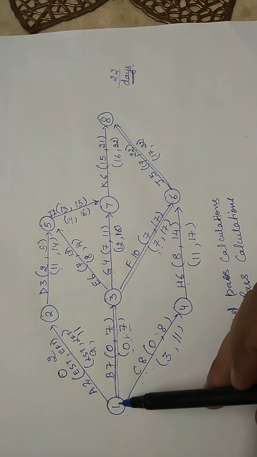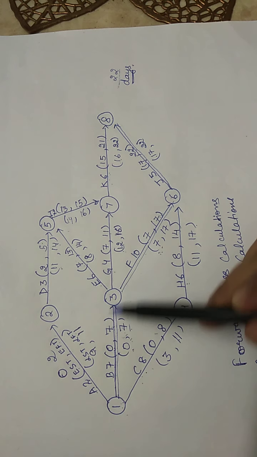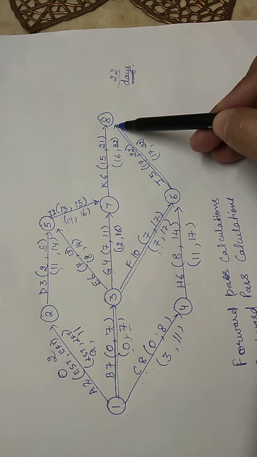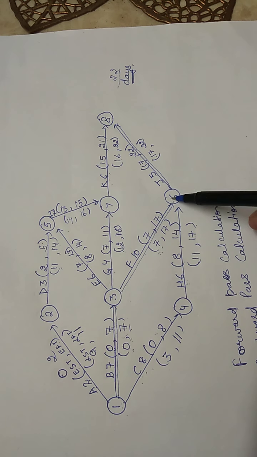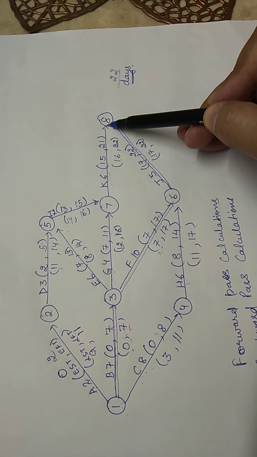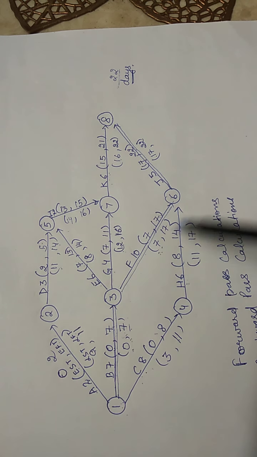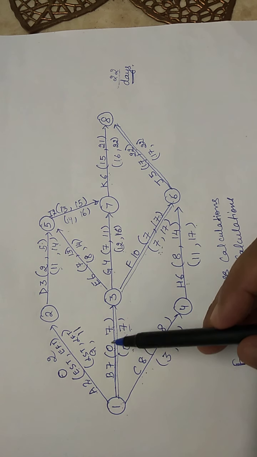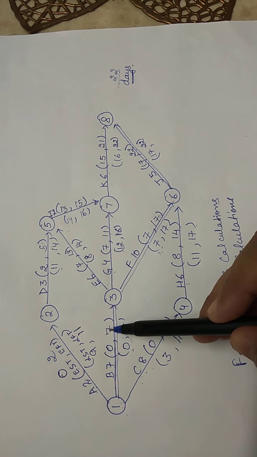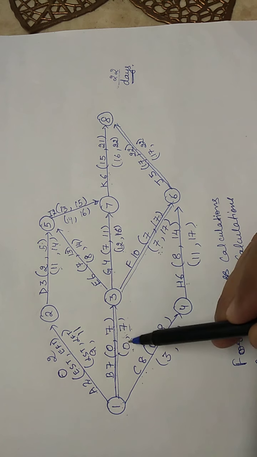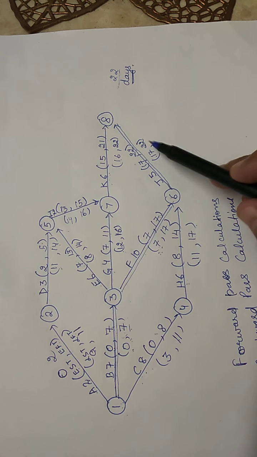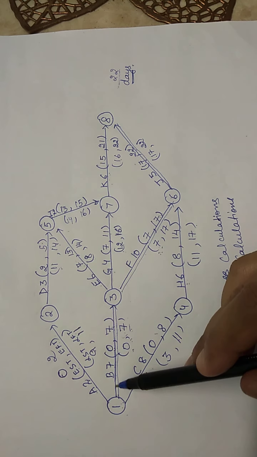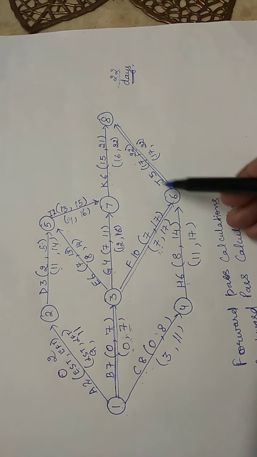So you can observe that this was the critical path 1, 3, 6, 8. It had 3 critical activities: 1-3, 3-6 and 6-8. And why were they critical? Because they don't have any flexibility, they don't have any float. And how do we know that? Because their earliest start time, finish time, latest start time, finish time are the same. Above and below the arrow, both the values are the same. So they do not have any float.